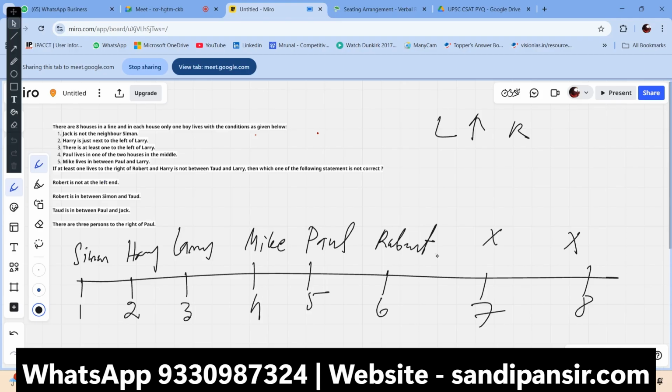No, Simon, and there is like, Jack is not the neighbor of Simon. Jack we have to put here. Suppose Simon is here, and Jack is here. Then Robert is here. Then the contradiction is made out of Todd and Larry. Harry is not between Todd and Larry. That means I cannot put Todd here. So Robert is between Simon and Todd.